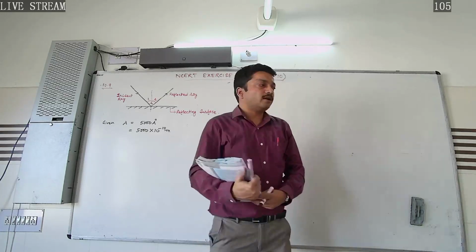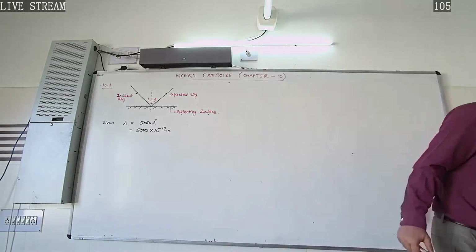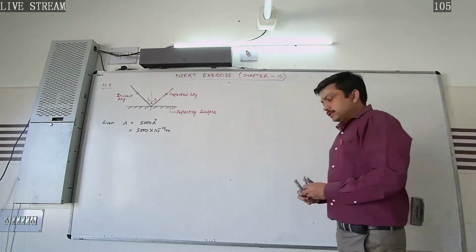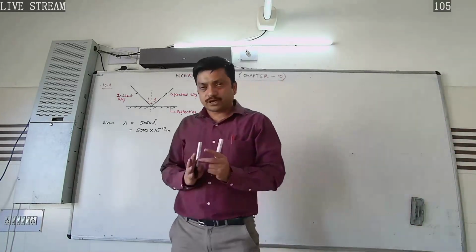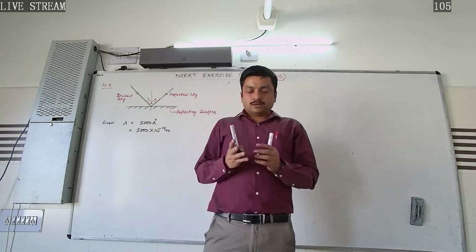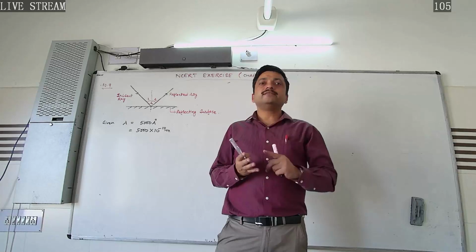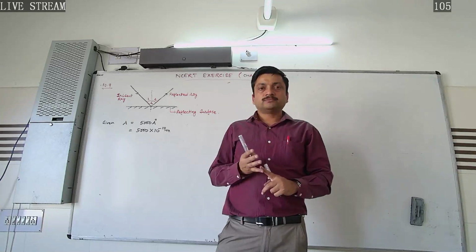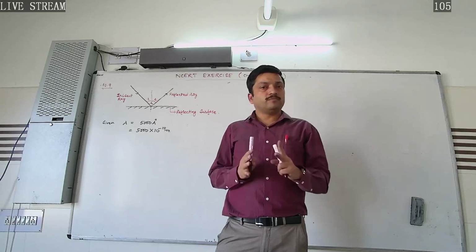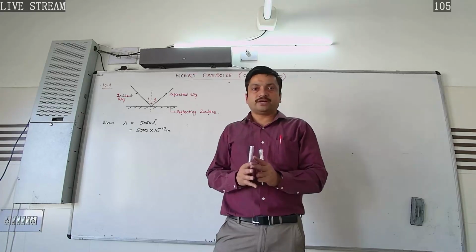As I have already told you, after suffering reflection, neither the wavelength, nor the speed, nor the frequency changes; all the parameters remain the same.